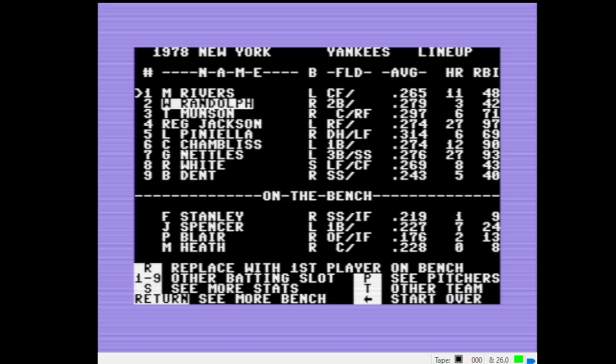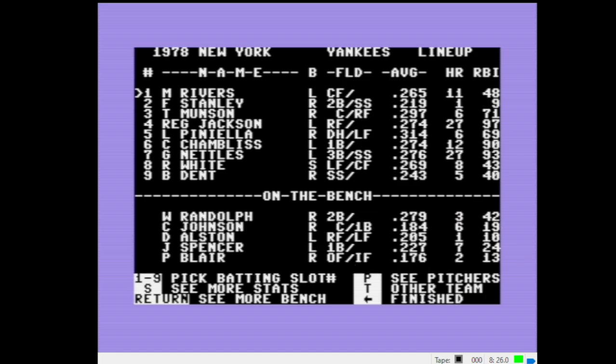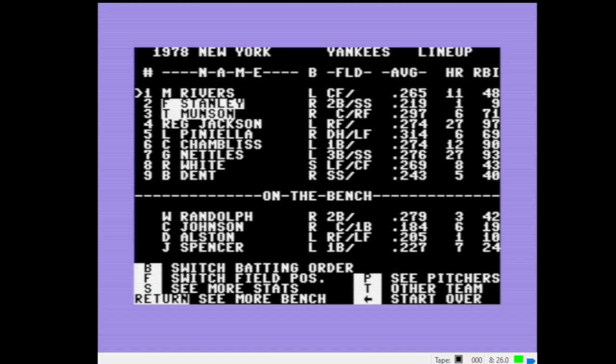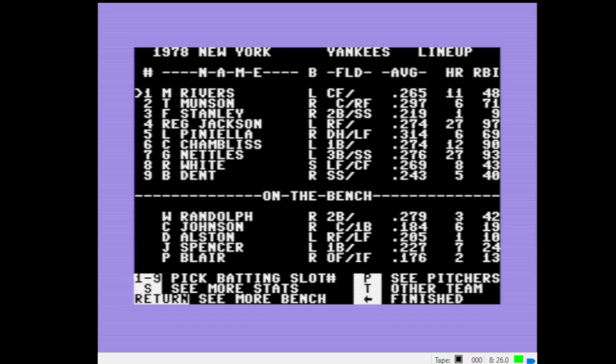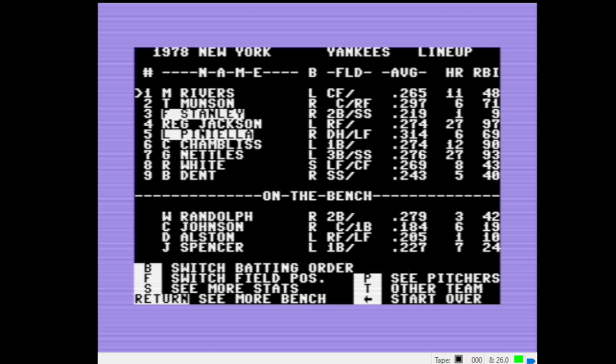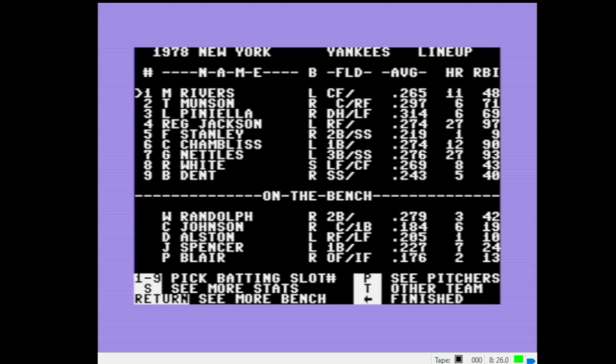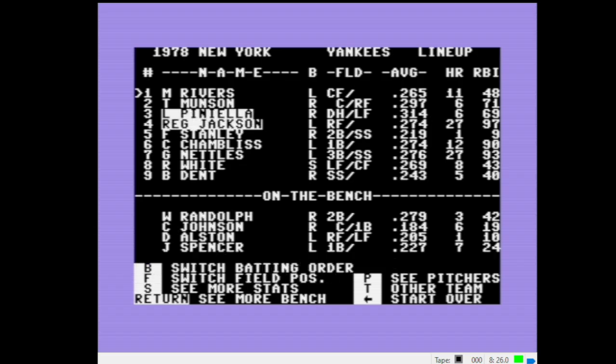Okay, select the lineup slot and then R. So Stanley is now at second base, but Doyle didn't hit second. He hit eighth in this game. So we should have Rivers, Munson, Piniella. So we're going to do 2, 3, 3, 5. And Piniella is not the DH today. He's in right field. So we're going to swap him and Reggie in the field. So you do 3 and 4 and